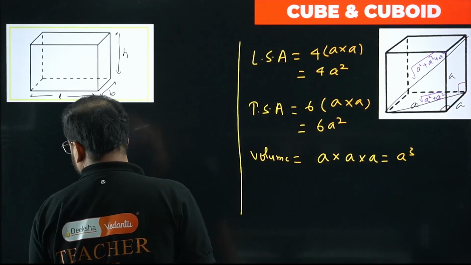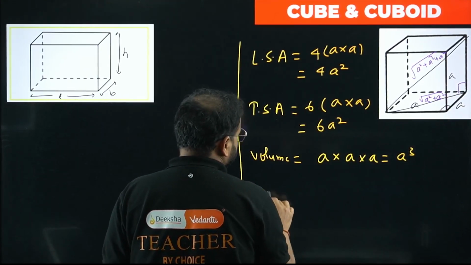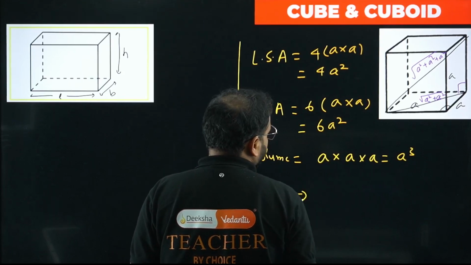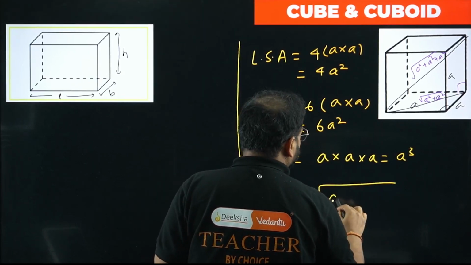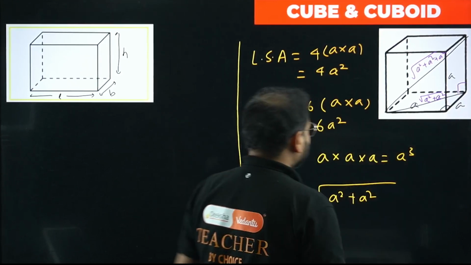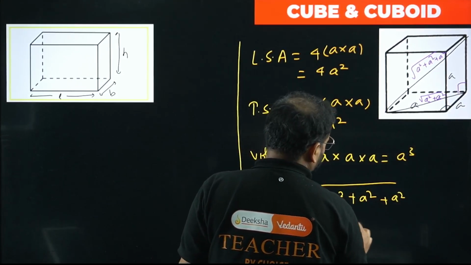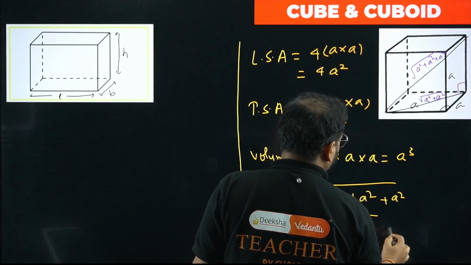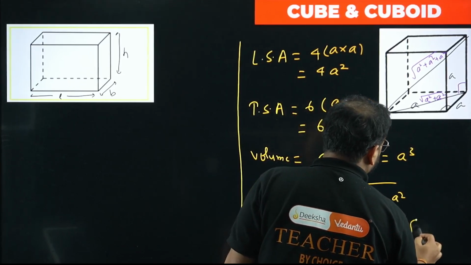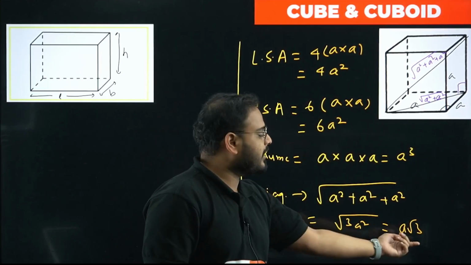So I'll write it over here. Please check. If it is not clear in the figure, I'll write it here. The diagonal will be given by root of a square plus a square, which came from the diagonal of the floor and then the height part. If you want, you can add them: root of 3a square, which is a root 3. Diagonal means a length, so it will be unit length.